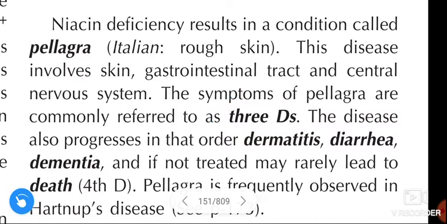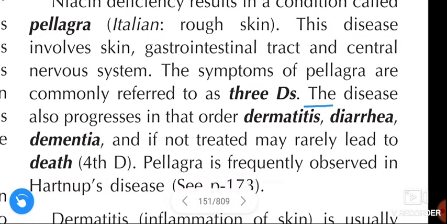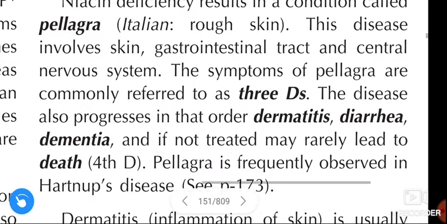And what are the 3Ds? Dermatitis, diarrhea, and dementia. The pellagra disease also progresses in that order. If pellagra is not treated, it may lead to death, which is a fourth D.